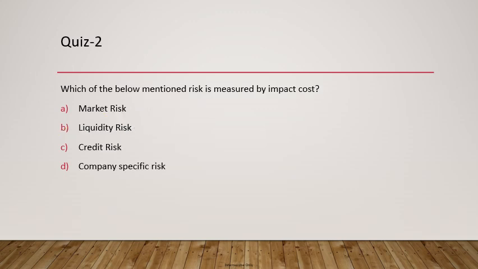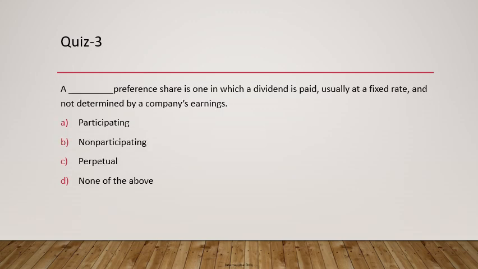Now we move on to the second question. Which of the below mentioned risks is measured by impact cost? I'm sure most of you know that impact cost is something which helps us measure the liquidity risk. And impact cost basically shows the difference between bid and ask price of a stock, a bond, or any other asset class. Having covered two questions, we'll move on quickly to the third one, which is